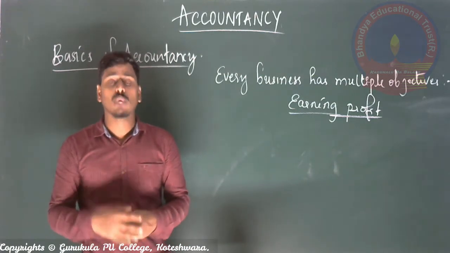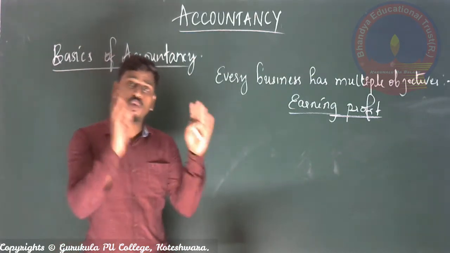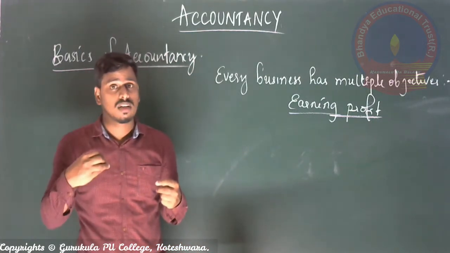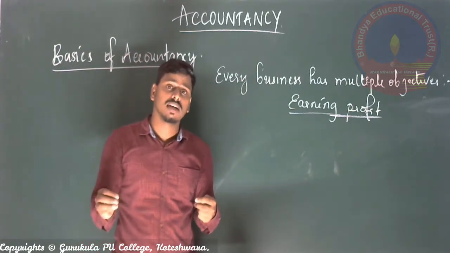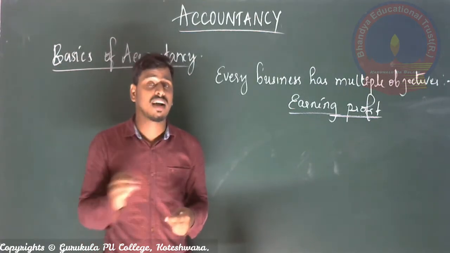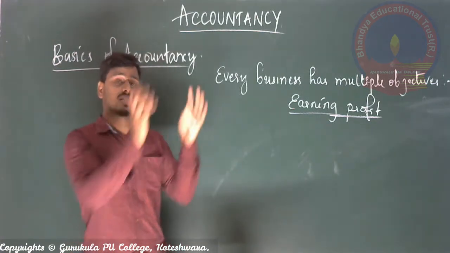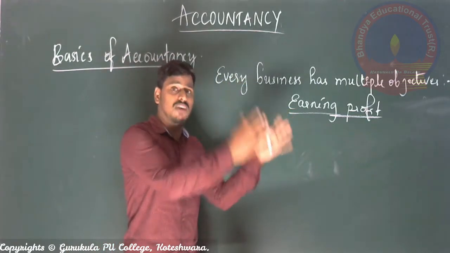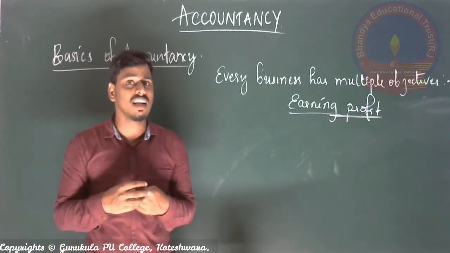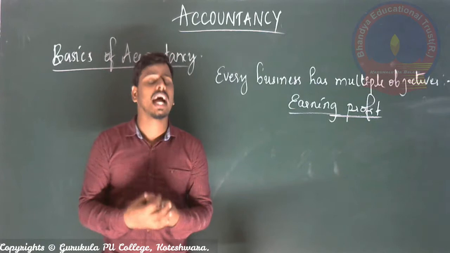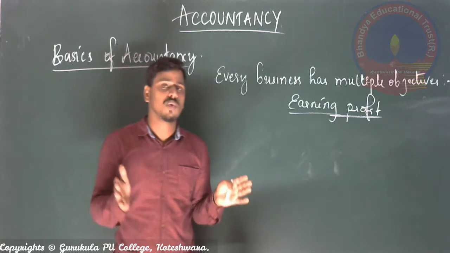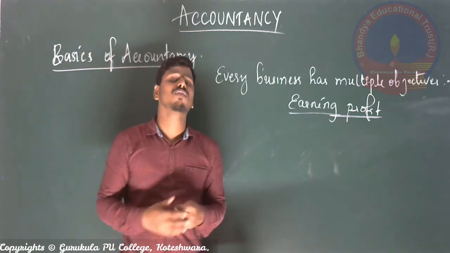Is it possible to remember all those things, storing all of them in our mind and calculating accurate profit? If I ask you a question, is it possible to calculate accurate profit by considering the first transaction in the month of January and the last transaction on December 31st? Because we are all human beings, we think it is impossible, right? Because during that 12 months period, n number of transactions will be done.